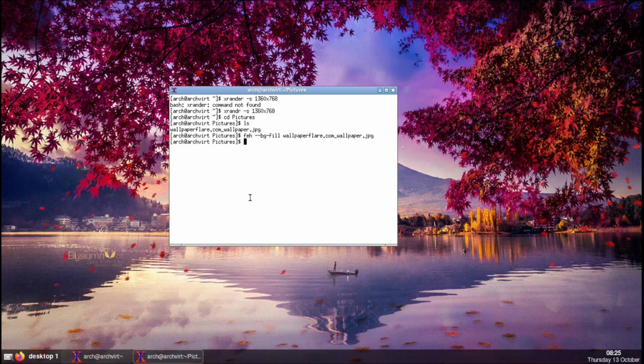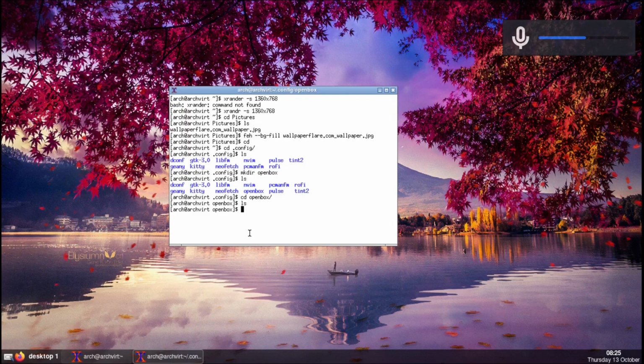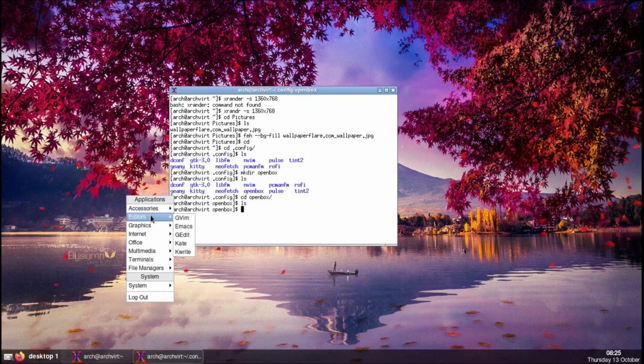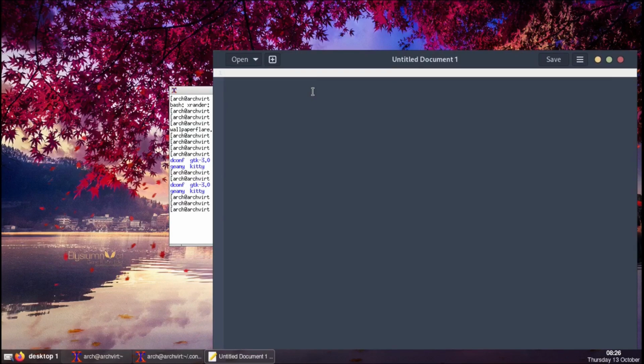Okay, now what's left? I think it's pretty much it. Now cd .config, and we're gonna go into our config and make a directory called openbox. Cd openbox. We're gonna create a file named autostart. Now we have installed an editor which is gedit, and we're gonna go.